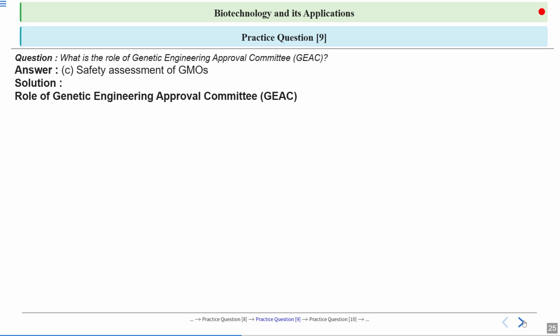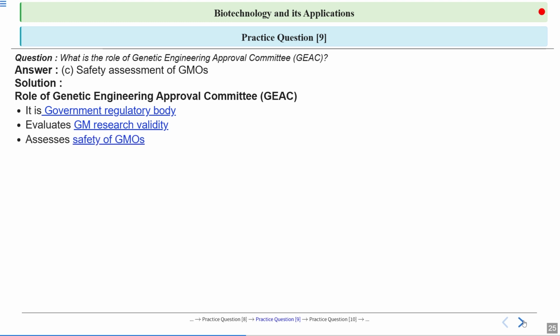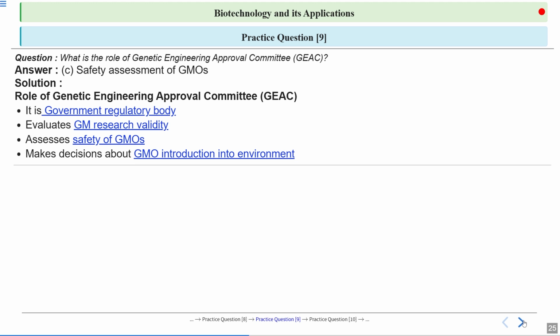So the role of the Genetic Engineering Approval Committee is that it is a government regulatory body. It evaluates genetically modified research validity and the safety assessment of these GMOs so that they can go to public services, and makes decisions about GMO introduction into the environment, and that's why this committee has been made.